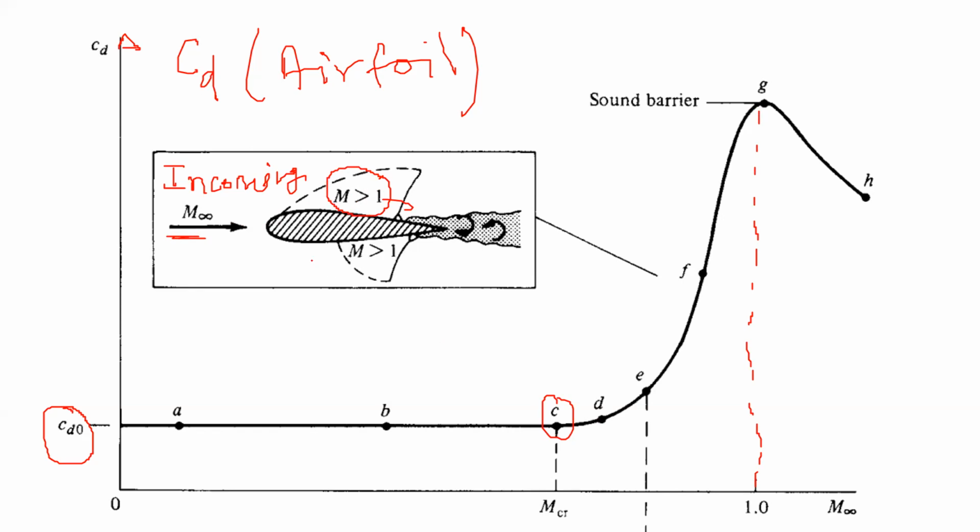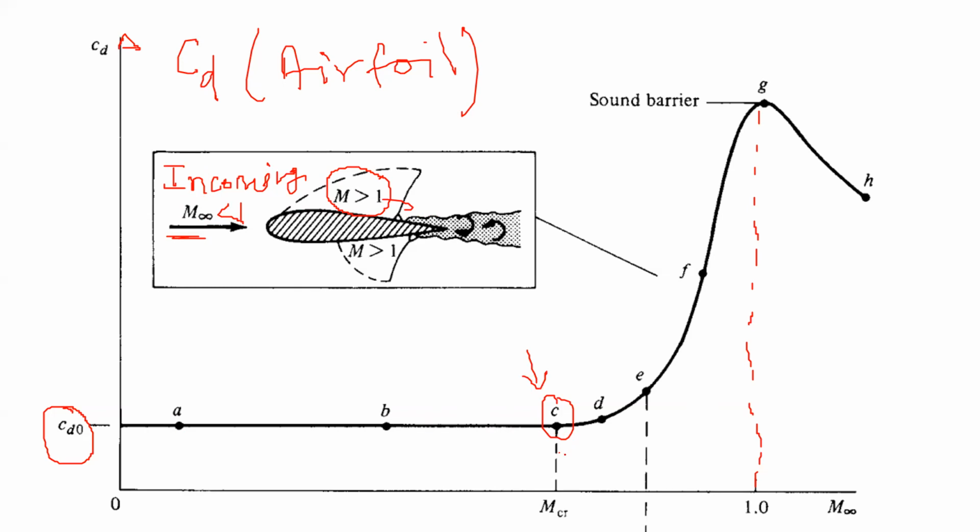So you clearly see the distribution of Mach numbers here. Here Mach number is less than 1, and as the flow goes on the surface of this airfoil, it becomes supersonic. So the minimum value of the incoming Mach number for which the flow becomes supersonic on the airfoil is called the critical Mach number.